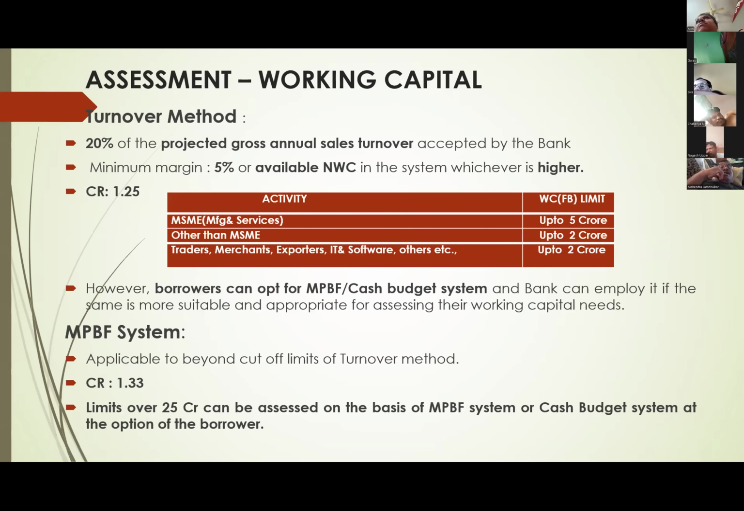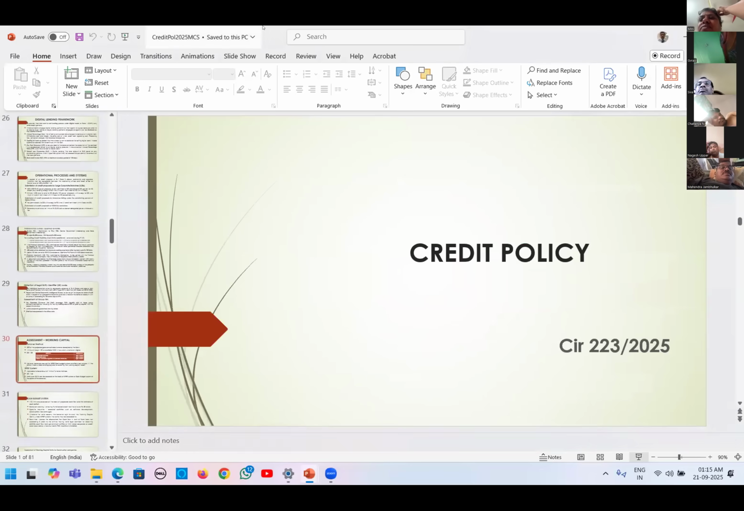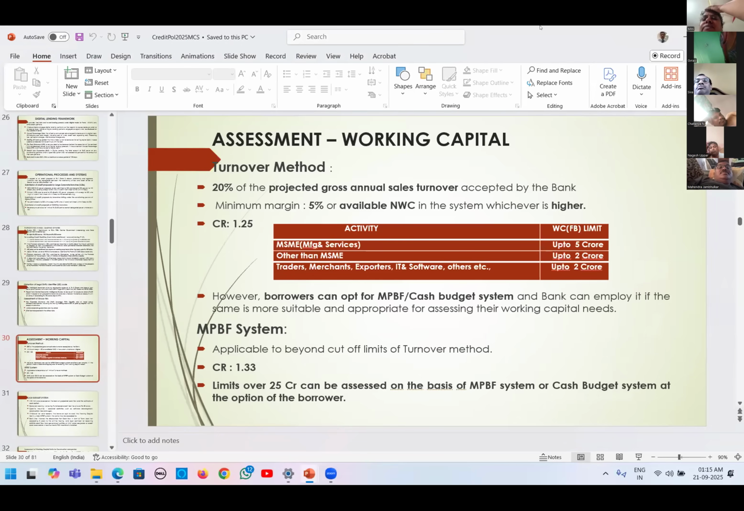So what we will do is assessment of working capital, and there are three methods. It is already 11:45. We will take a tea break of 5 minutes. After 5 minutes, we will continue so that a small gap will be there.